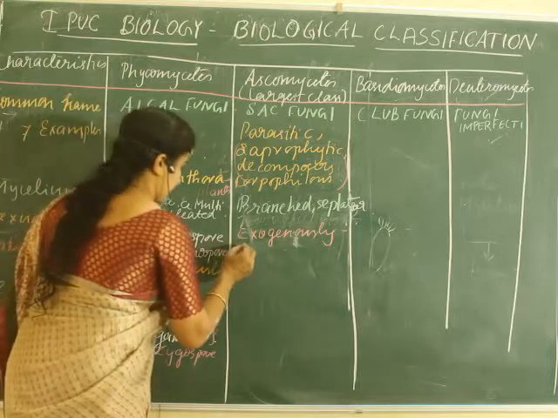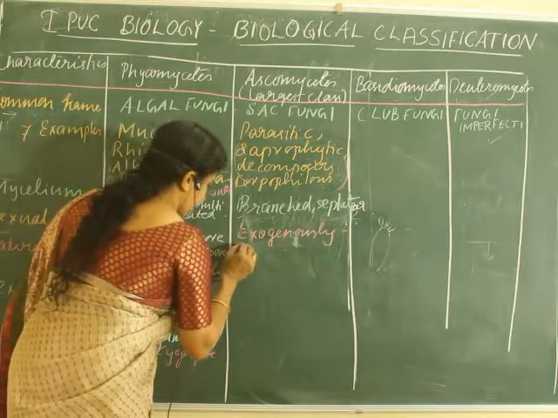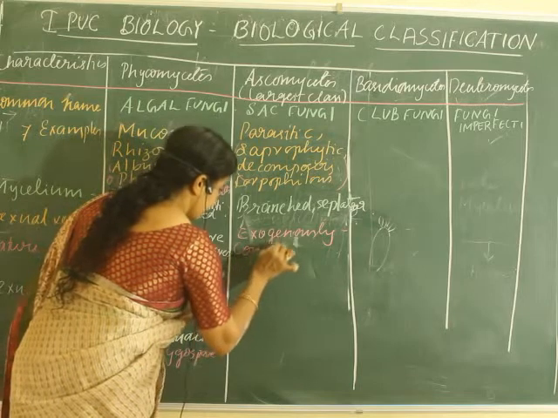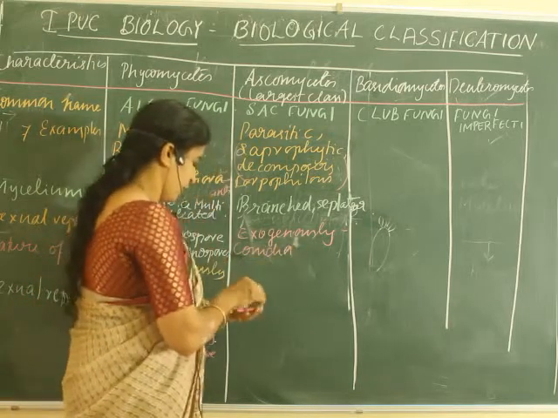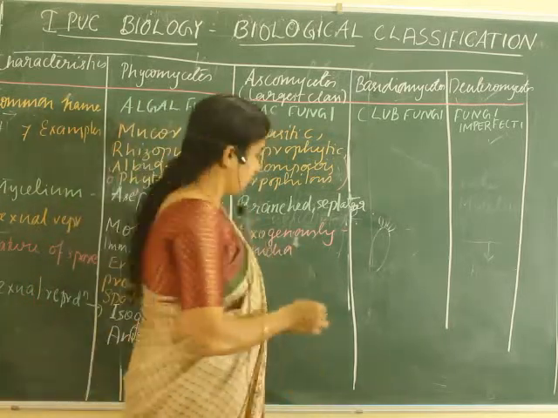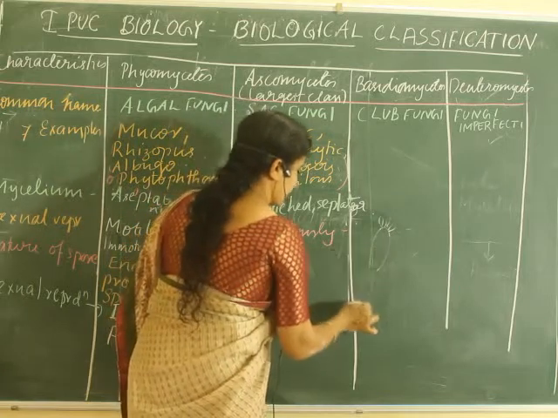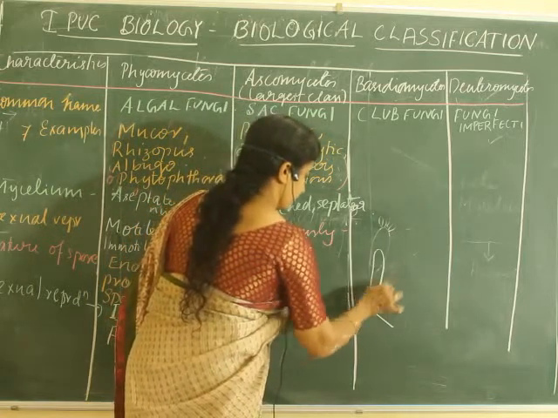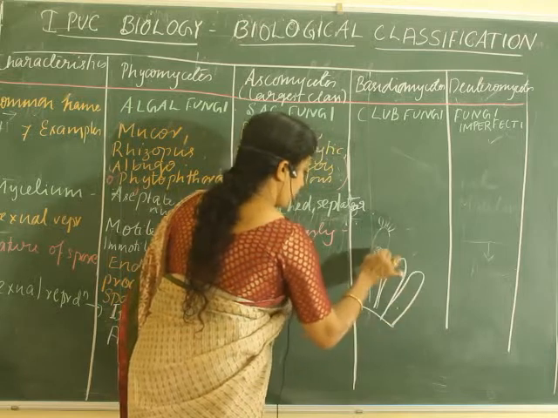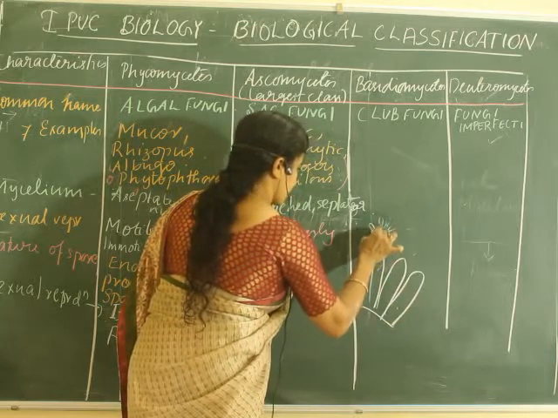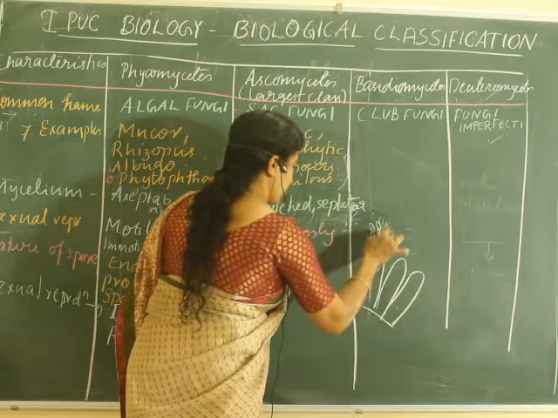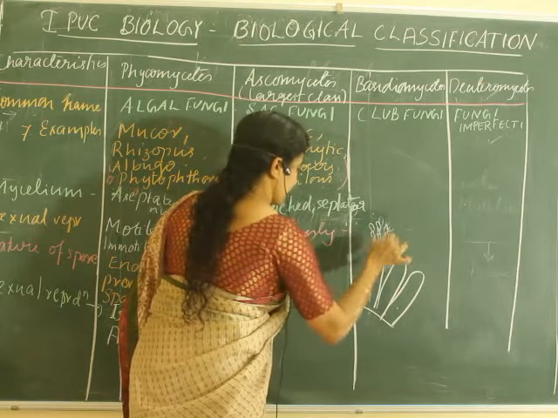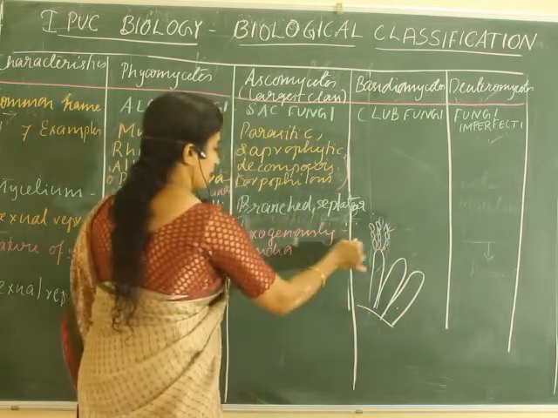So, these asexual spores are produced on conidia. Okay, conidia, you might have seen in penicillium. Penicillium structures are like this, on which small structures will be formed. Those small structures which act as reproductive units are called conidia.